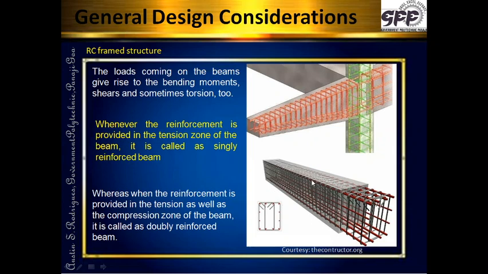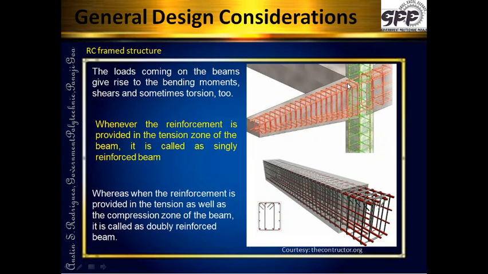Similarly, suppose this is my simple support beam, a beam with a simple support. Then we know that the bending moment would create tension at the bottom. So if only the bottom steel is provided to take care of that tension, and there is no tension at the top, and no steel takes tension or compression over here, steel is not required to be provided over here. Steel is required to be provided only in one direction, only at the bottom, only in the tension. Then it is a singly reinforced beam.